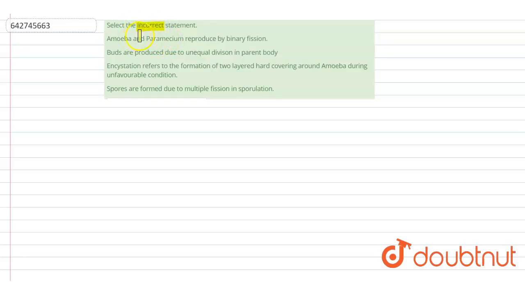Select the incorrect statement. Okay, let's look at the statements. Amoeba and paramecium reproduce by binary fission. Buds are produced due to unequal division in parent body. Incestation refers to formation of two-layered hard covering around amoeba during unfavorable conditions. Spores are formed due to multiple fission in sporulation. Now look at them one by one. Okay, let's look at the first one.